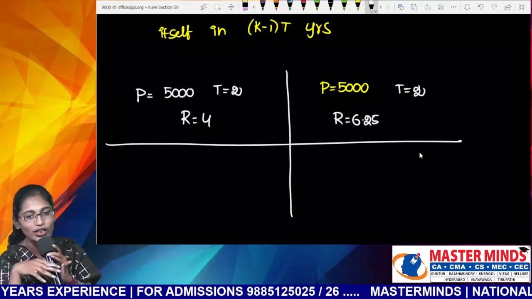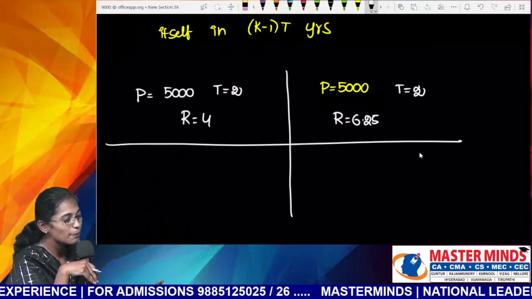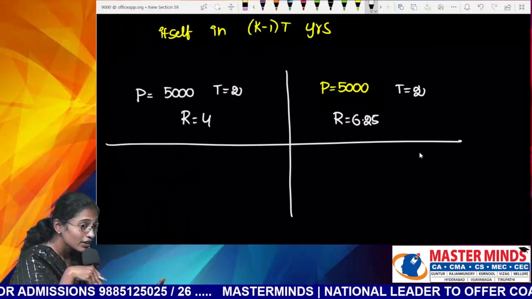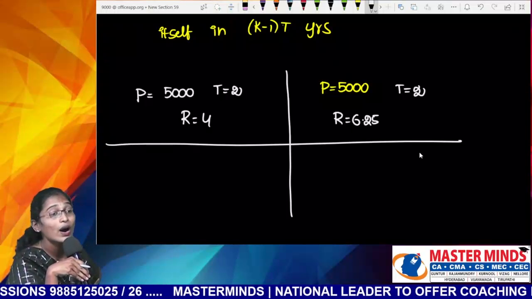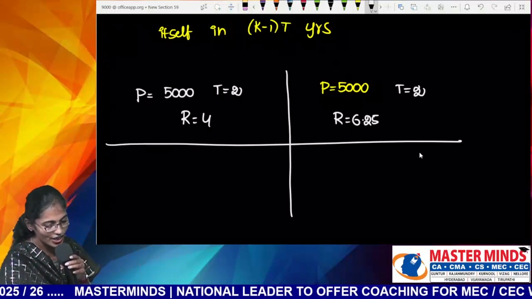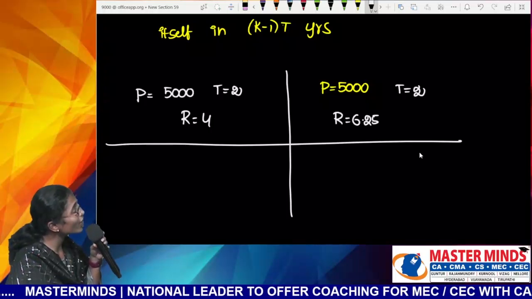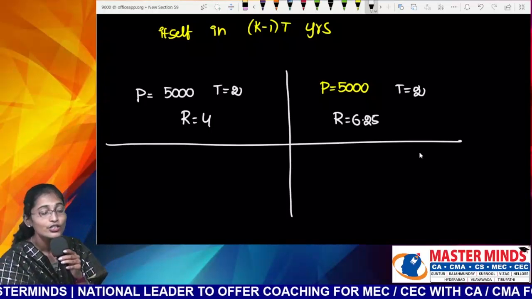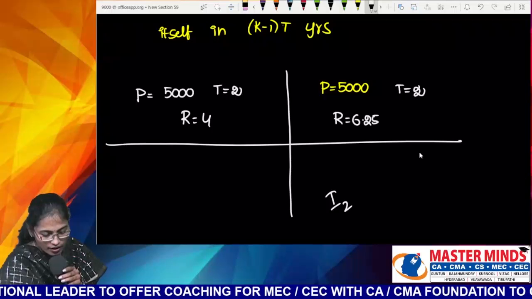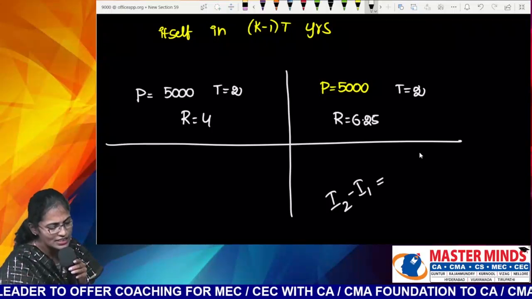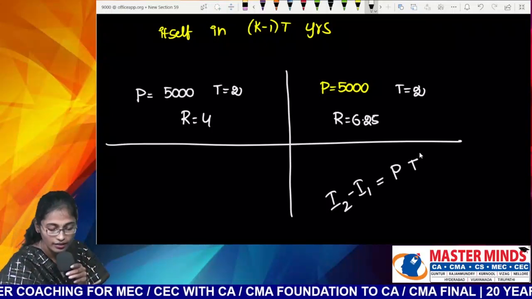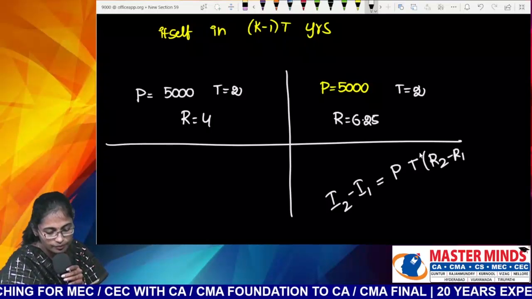Now, there is my shortcut. Is the principal the same for both the persons or not? Same or different? Time duration, rate of interest, who are varying? Then in such a case, will you get higher interest in the first case or the second case? So should you write I1 minus I2 or I2 minus I1? See, the formula is very simple. P is same or different? T is same or different? Who are varying? For them only calculate.